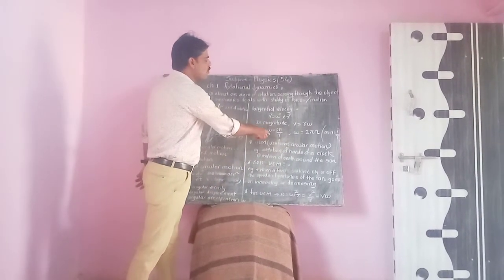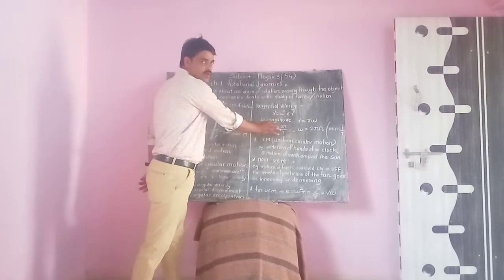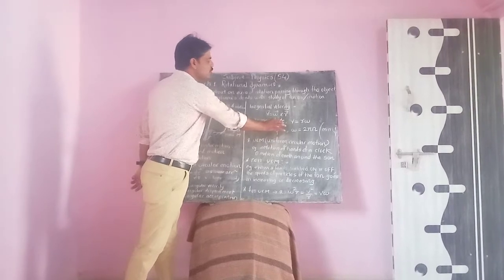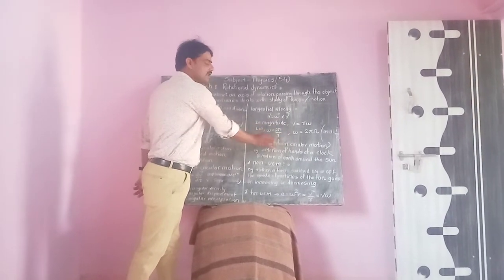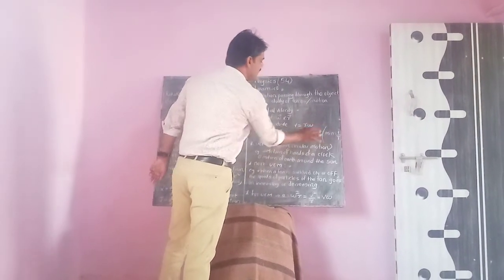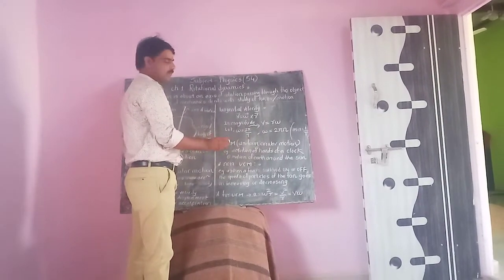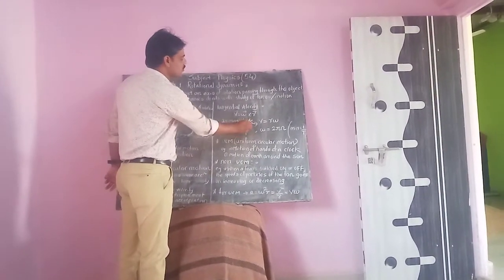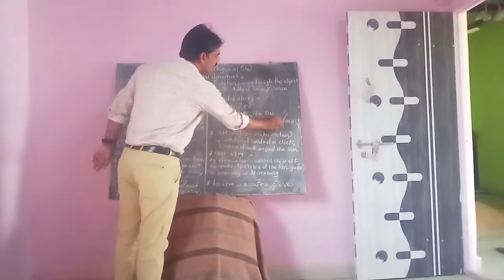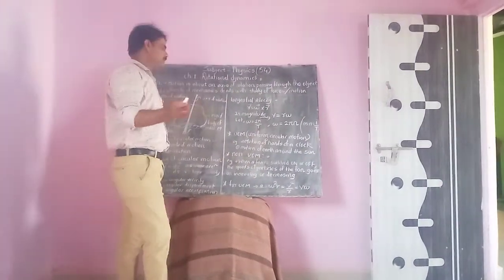Let omega be equal to 2 pi upon T. Omega is the angular velocity, T is the time period. Omega is equal to 2 pi upon T. This is also an important formula. Omega is equal to 2 pi n. See here, omega is equal to 2 pi upon T. We can write omega is equal to 2 pi n, as n is equal to 1 upon T.